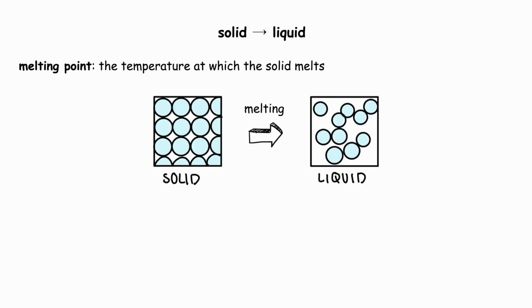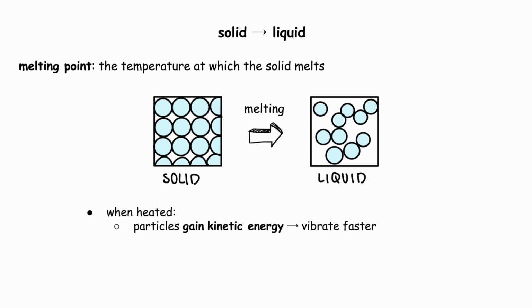First, let's talk about the changing state between solid and liquid. The change of state from solid to liquid is called melting. Melting point is the temperature at which the solid melts. Initially, the particles in the solid can only vibrate about in a fixed position. When solid is heated, the particles gain kinetic energy and vibrate faster.